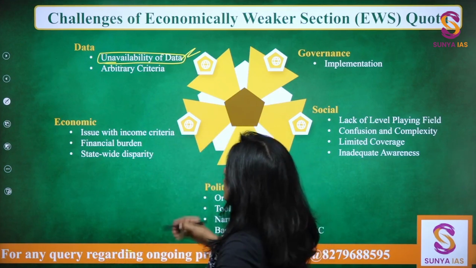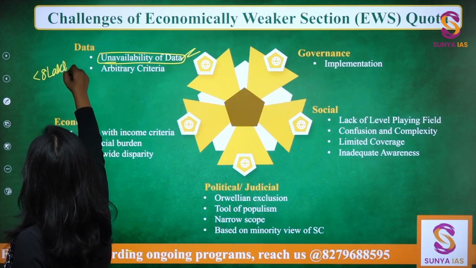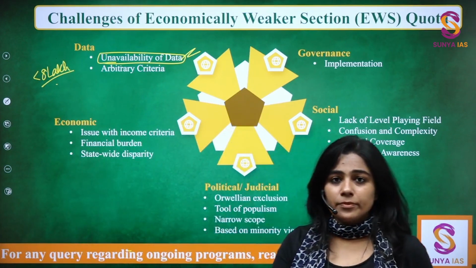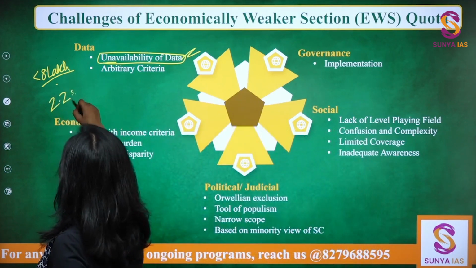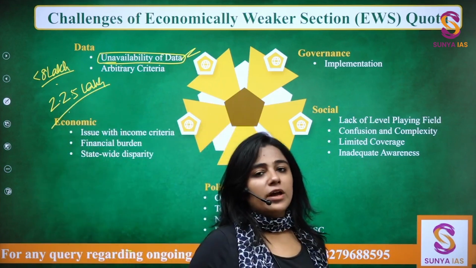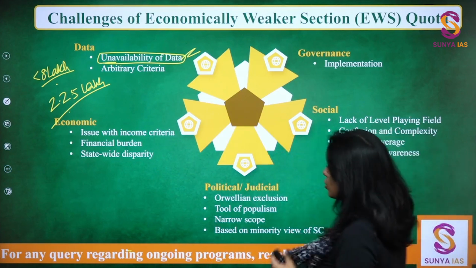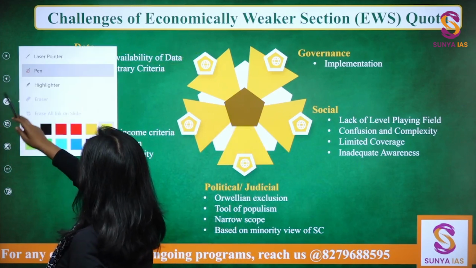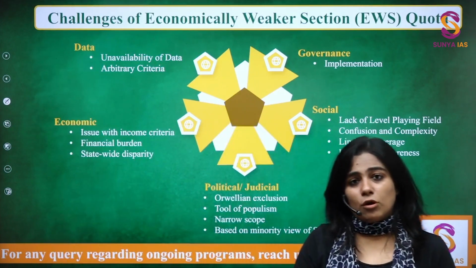Okay. How do we know that someone who is having less than 8 lakh household income falls into the poor category? Because you know, the income tax limit is also 2.25 lakh. So if someone is earning equal to or less than 2.25 lakh, they are exempted from paying the income tax. So when this limit is so low, why have we kept the 8 lakh limit overall?